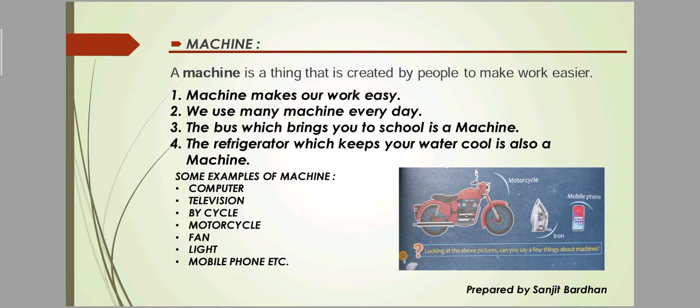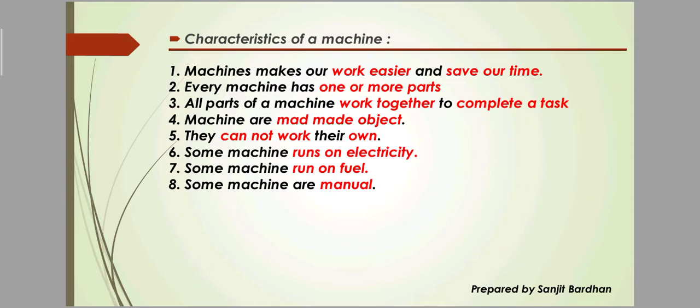Here you can see an image. Here is a motorcycle, iron, and mobile phone. These are the examples of machine. We already discussed this topic. Okay, so next, here are the features of machine.